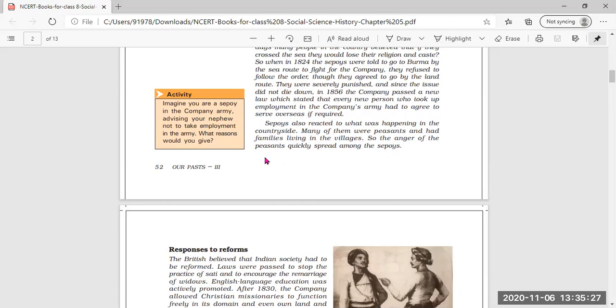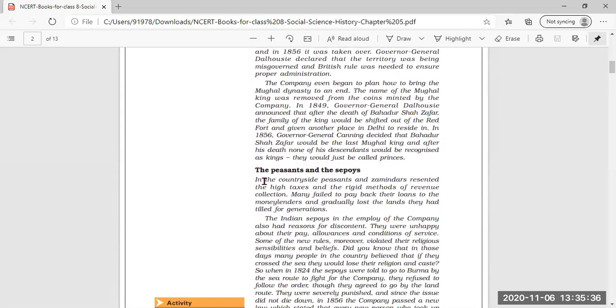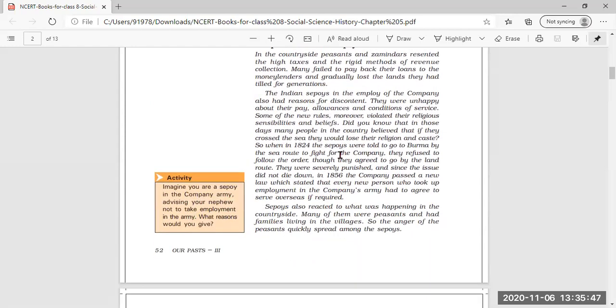So, the anger of the peasants, of their family members, also spread among the Indian soldiers. Clear? So, this was about the peasants and sepoys who went against the East India Company due to the aggressive policies made by the Britishers.